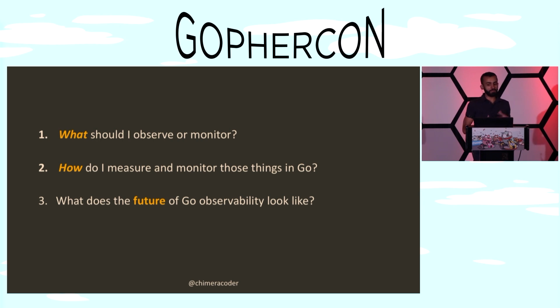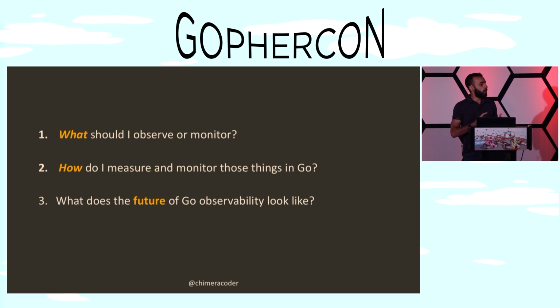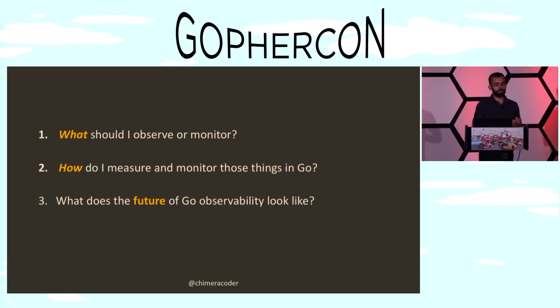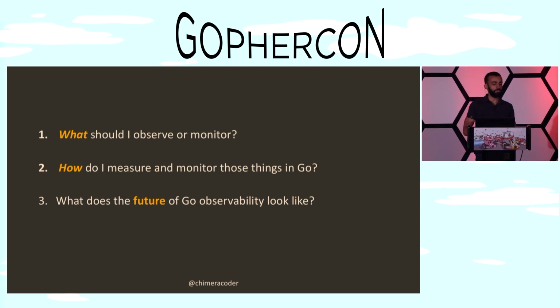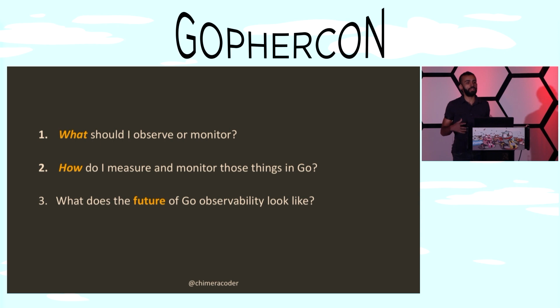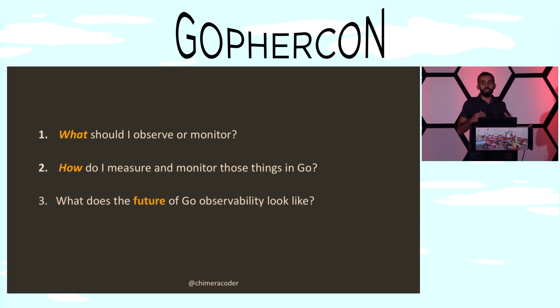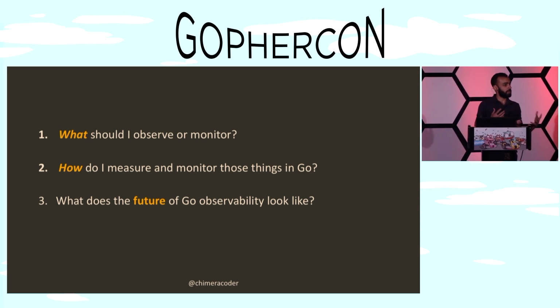Now, when it comes to observing Go code, there are three fundamental questions that we might have. What should I observe or monitor? How do I measure and monitor those things in Go? And what does the future of Go observability look like? Since this is a lightning talk, we're only going to have time to go into that first question. If you're interested in the answers to the other two, well, this is the research that I do for my day job, thinking about the future of observability in Go. So come talk to me afterwards.